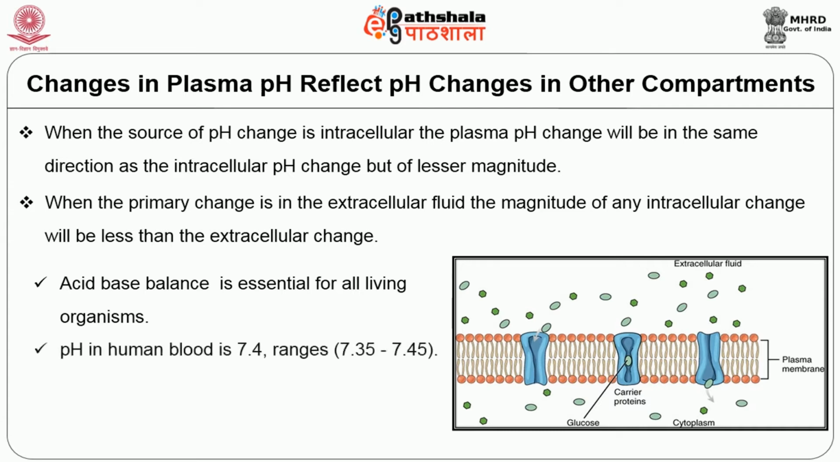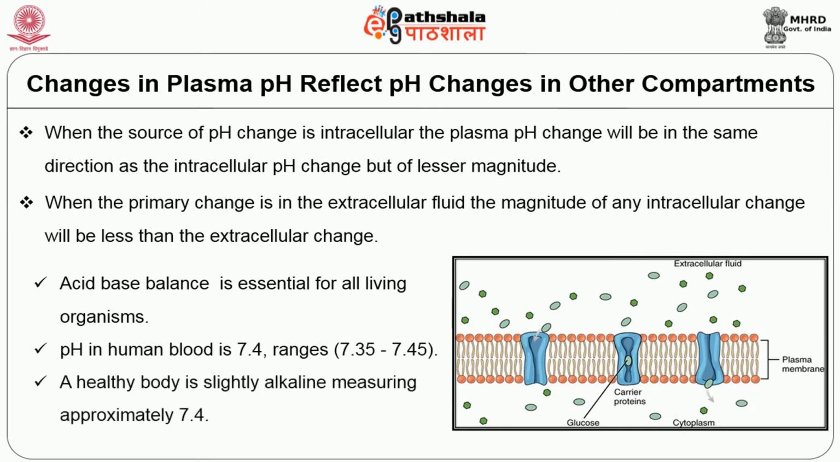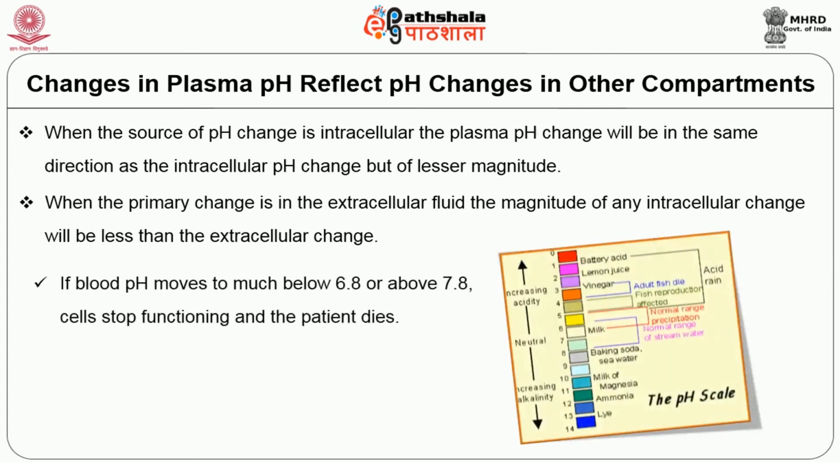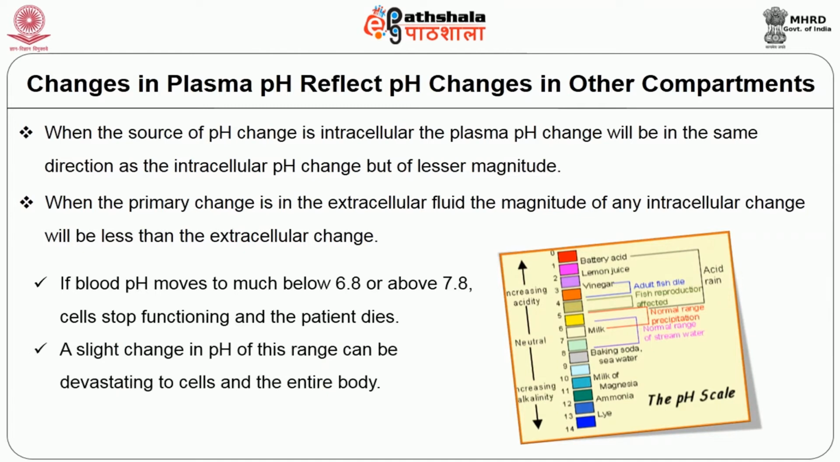The pH in human blood is 7.4. It ranges between 7.35 to 7.45. So, a healthy body is slightly alkaline, measuring approximately 7.4. If blood pH moves much below 6.8 or above 7.8, the cells stop functioning and the patient dies. A slight change in pH of this range can be devastating to cells and the entire body.